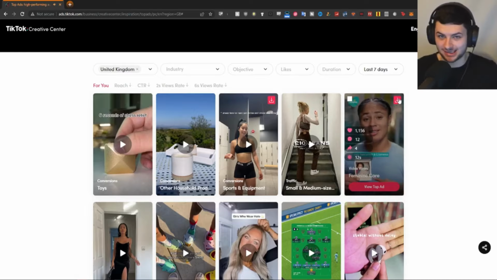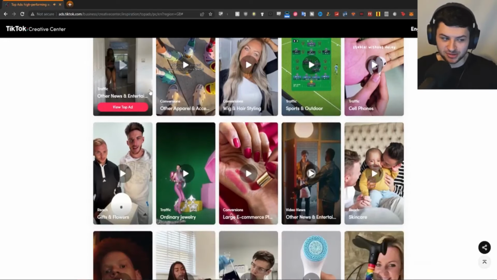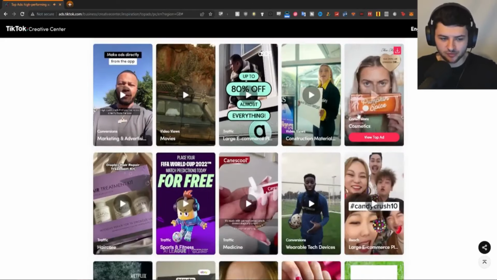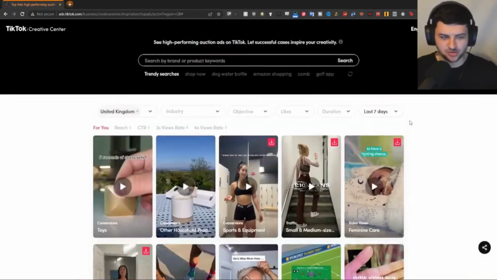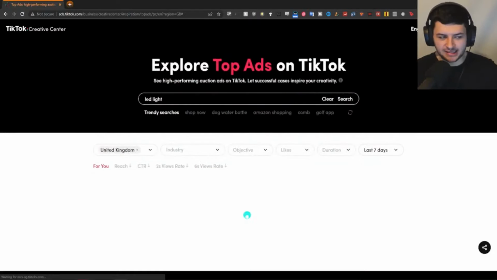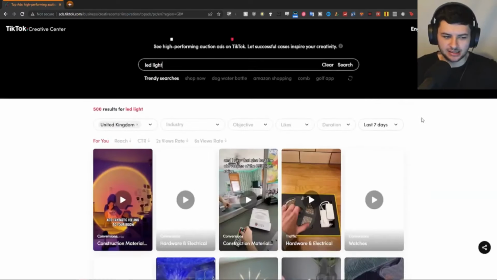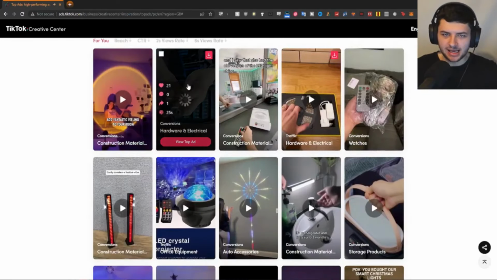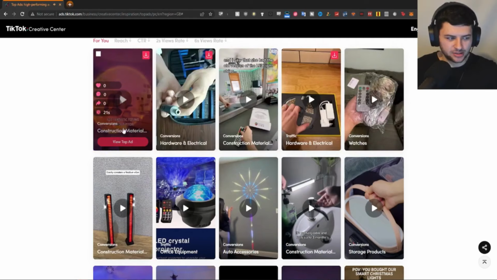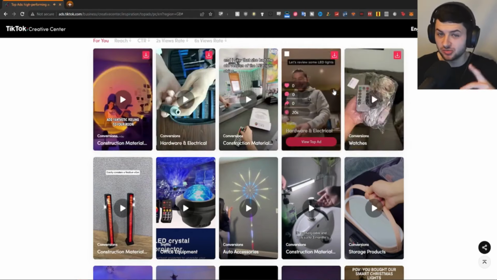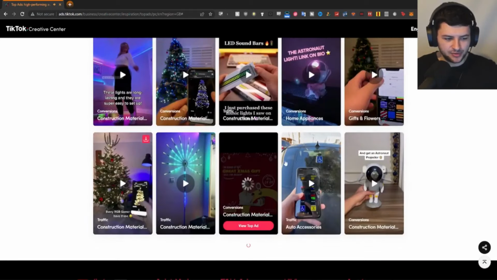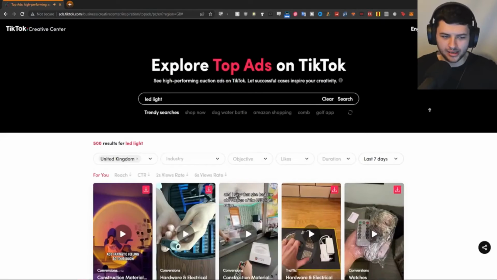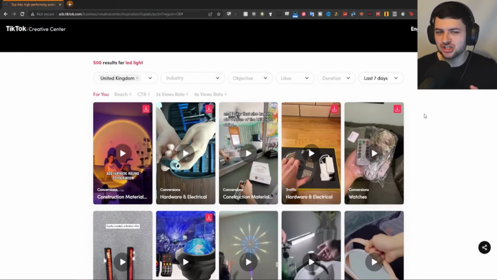We can also download ads here. I don't know if the ad creators who posted them would like that, but we can download ads. We can use that for reference. We can create a folder full of competitor ads for our product and just have it on our computer. This is really cool. Let's say I had some kind of LED light that I was selling, okay? And I want to sell an LED light and I don't know how to advertise it. Well, LED lights, so many people are trying to sell those. I could go ahead and download all these videos, though you don't want to do that. You want to download the ones that perform well. And then I've got so many ideas on what to actually create. I can play them and see how people are making these videos, why some of them perform well and why some of them don't. It's just like on YouTube when you use analytics to try and make content better.